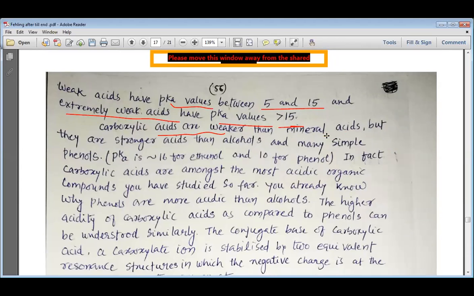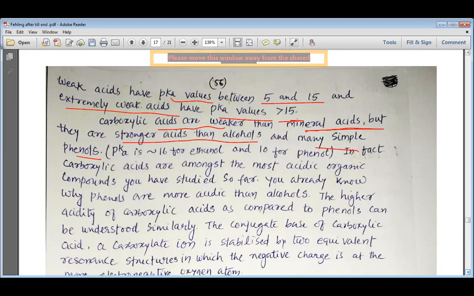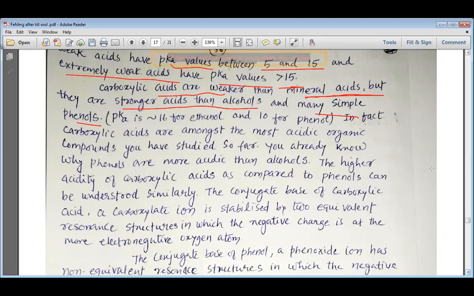Carboxylic acids are weaker than the mineral acids. But they are stronger acids than the alcohols and many simple phenols. So the acidic strength of carboxylic acids is more than the acidic strength of alcohol, but it is less than the acidic strength of the mineral acids. Even they are more acidic than the phenols.